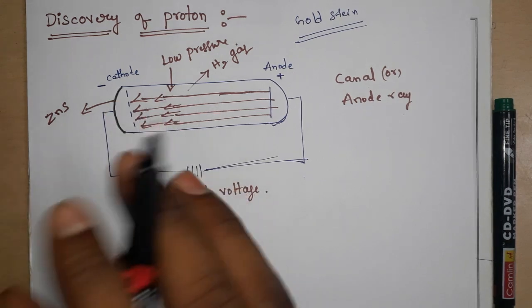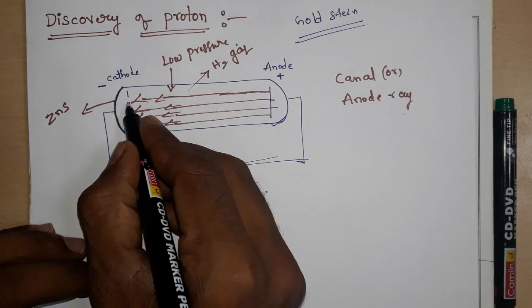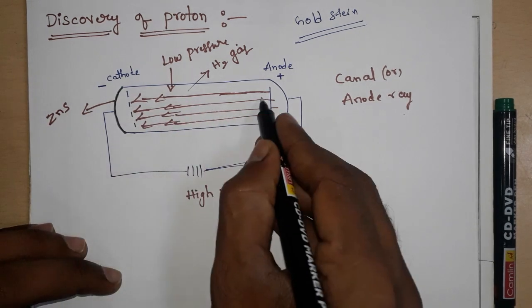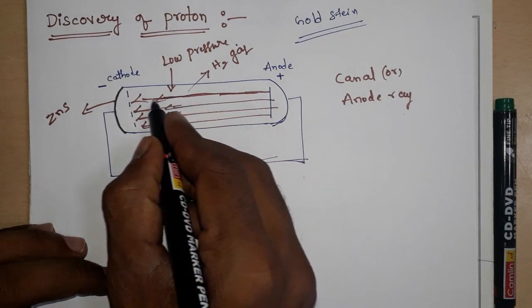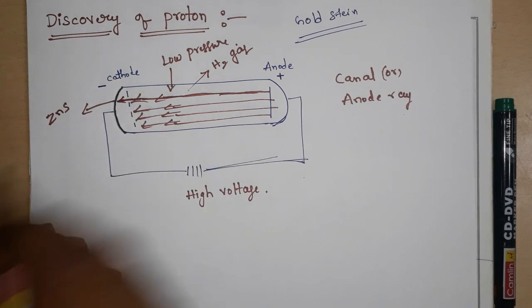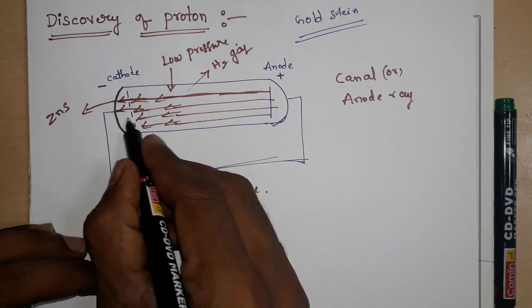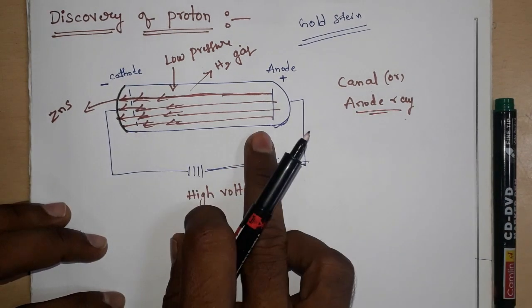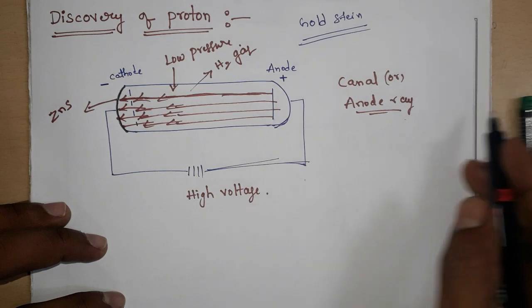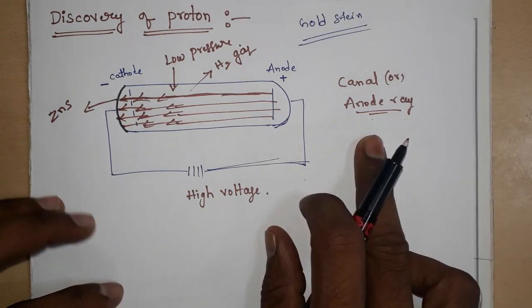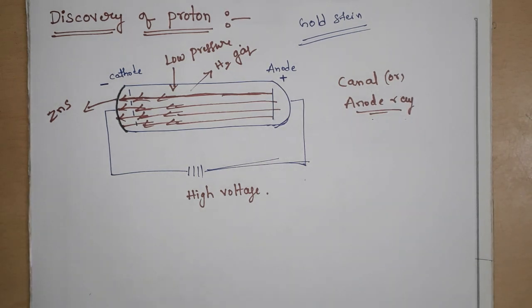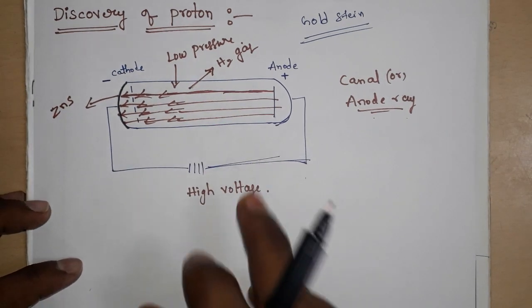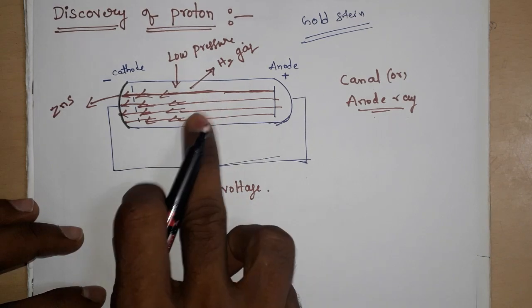The rays pass through these holes, that's why we call them canal rays, and since these rays come from the anode, we also call them anode rays.